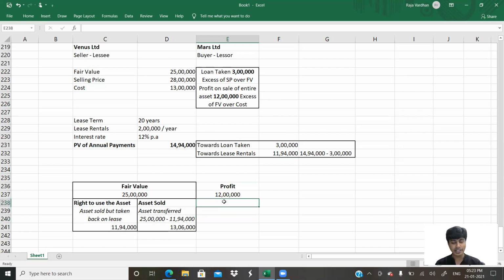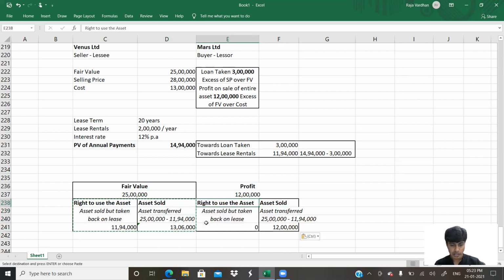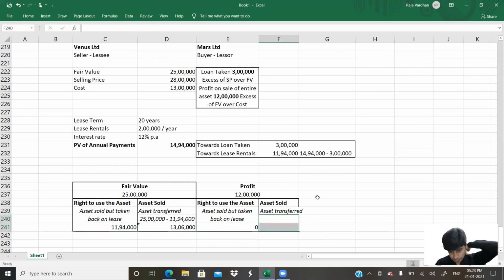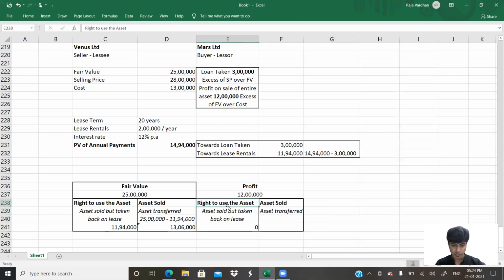So this also needs to be categorized into two portions now. One, with regard to assets sold. So for 25 lakhs, it is 12 lakhs. For 25 lakhs worth assets sold, profit is 12 lakhs. So how much of it is for the assets sold? You get that? Okay, fine. I'll do it exactly this way. And I'll copy paste this part, against the asset which is taken back on lease.